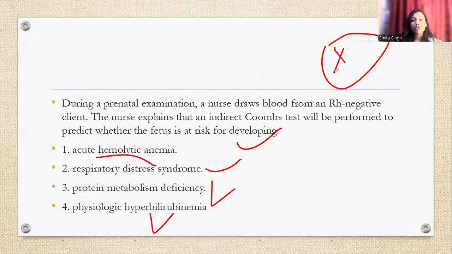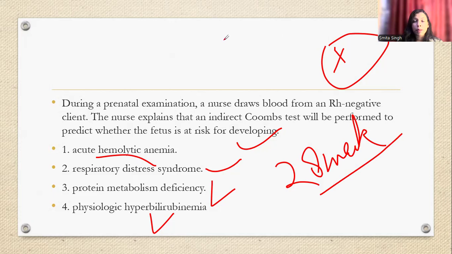The mother should receive the anti-D injection during pregnancy if she's Rh negative, at around 28 weeks of gestation. And within 72 hours of delivery, once the baby is delivered, the mother gets the injection, not the baby, the mother, if she is Rh negative.